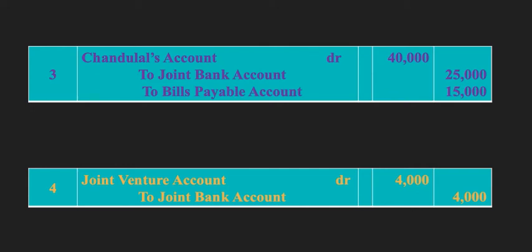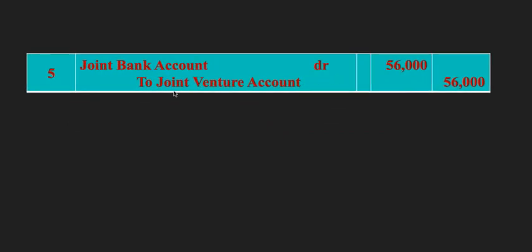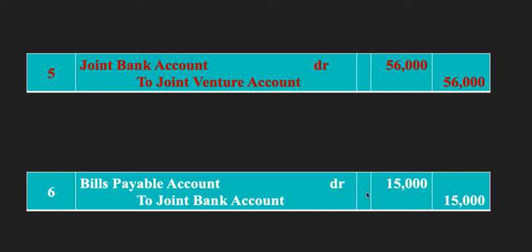After that, we are making a sale of 56,000, right? So for that, joint bank account will get debited, and joint venture account will get credited for how much? 56,000, right? So after that, there would be a separate transaction for the bills payable amount, which is how much? Which is 15,000. So for that the journal entry would be bills payable account debit how much? 15,000 to joint bank account how much? 15,000. And here the narration would be bills payable met on due date. Fine.